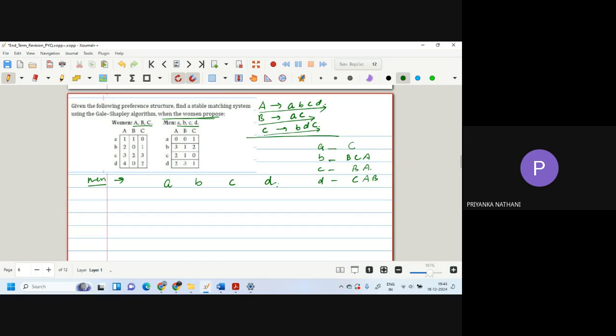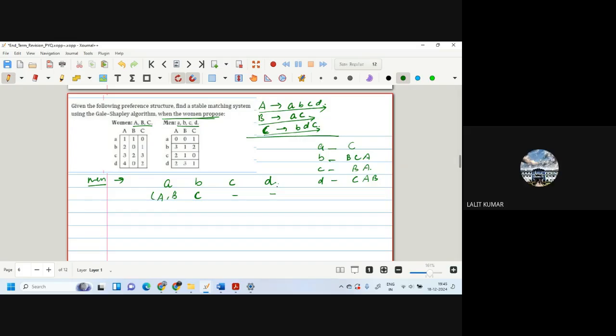So A will propose to her first choice, A. B will propose to her first choice, B. C will propose to her first choice, B.